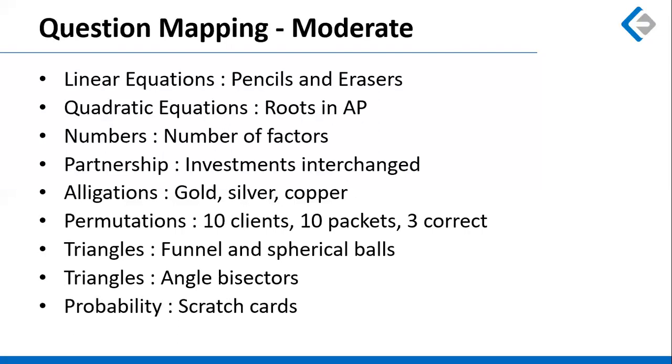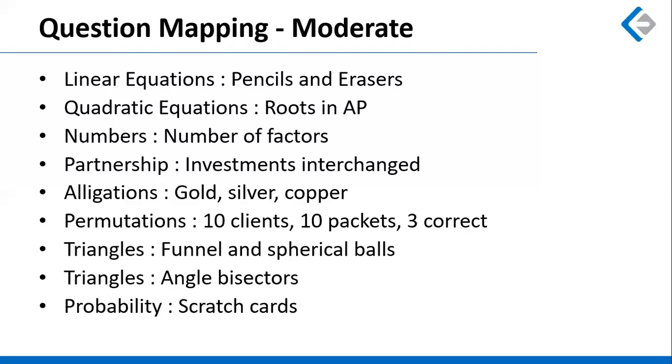Probability, there was a question based on a scratch card having 10 spots, and out of 10 spots, 4 spots had prizes. You get around 3 to 4 trials, if I remember correctly, and you had to find the chance that you win a prize. That means you scratch a spot out of those 10 spots which has the prize. So this was a question based on finding the probability of at least one of the spots being successful, and at least one is what?